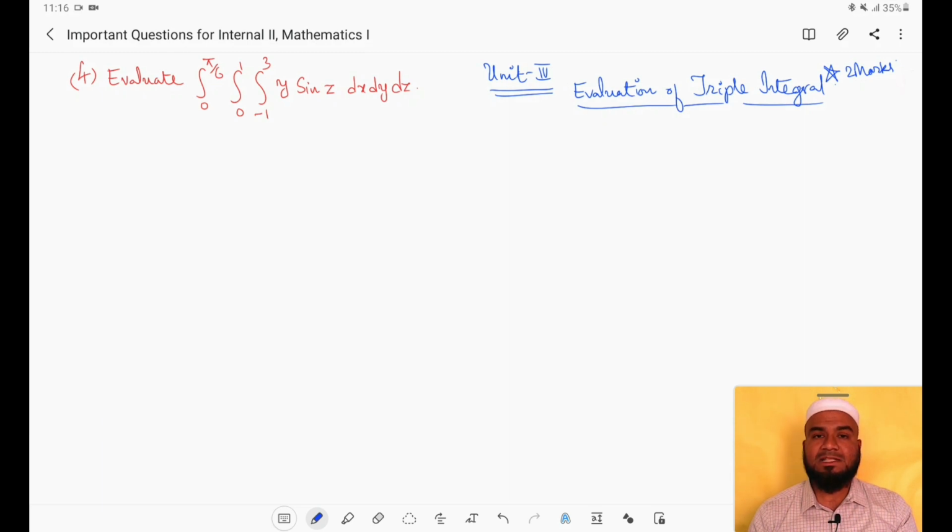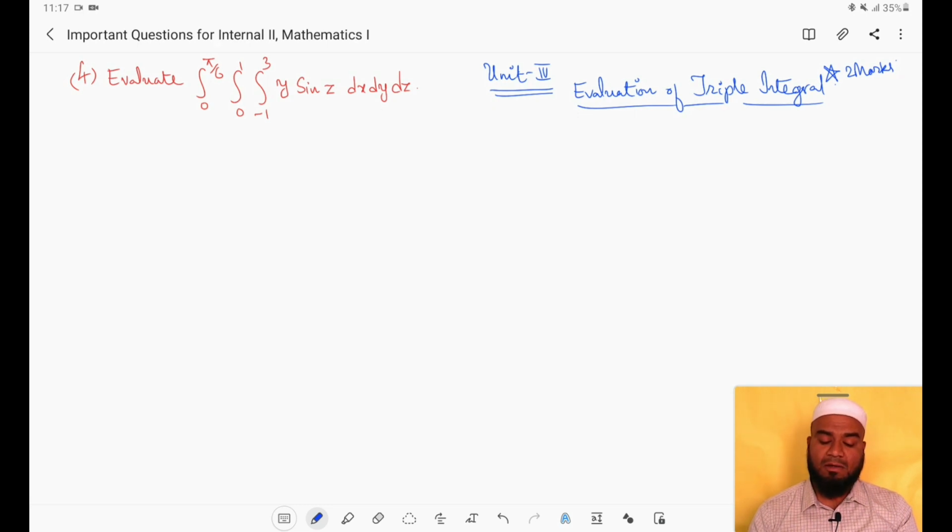Evaluation of triple integral is the same as evaluation of double integral, but the difference is, instead of 2 integrals, here 3 integrals will be given and the function will be depending on 3 variables x, y, z. So what type of questions will be asked from this? In double integral 3 different possibilities were there, but in triple integral only 2 different possibilities are there.